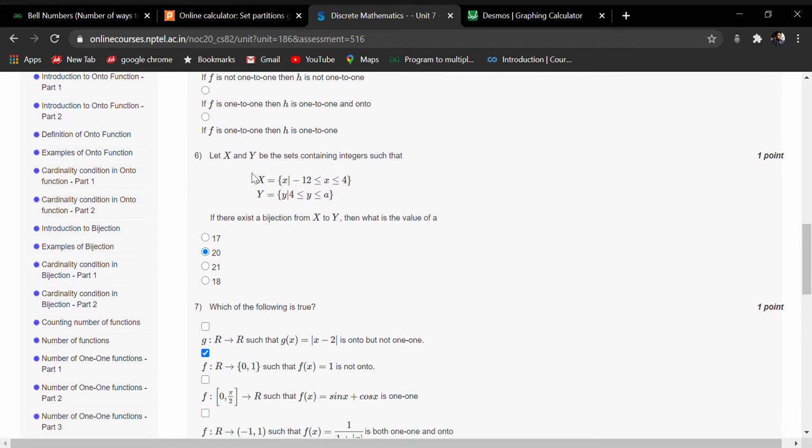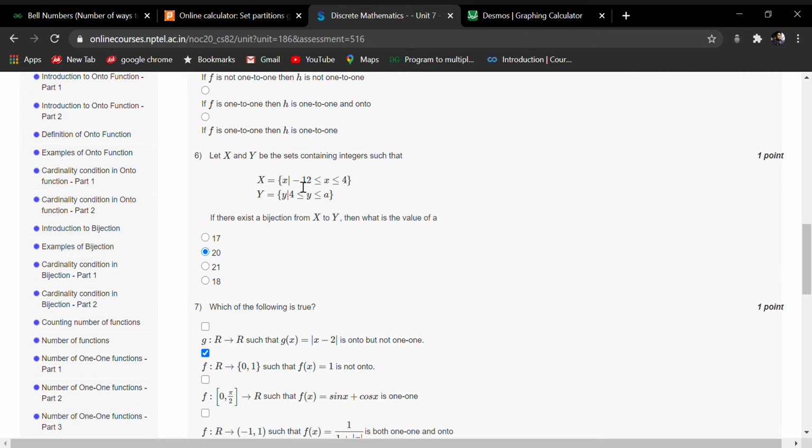Let x and y be sets containing integers such that x is this and y is this. If there exists a bijection from x to y, then what's the value of a? So whenever the question is given that there exists a bijection from x to y, then you have to consider that x and y have the same cardinality.